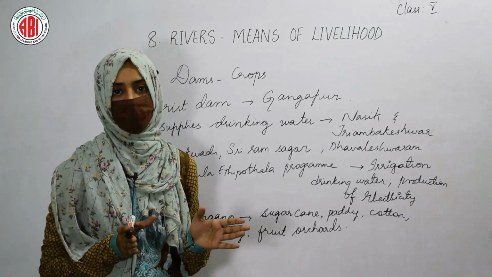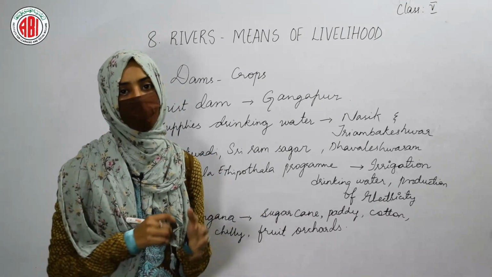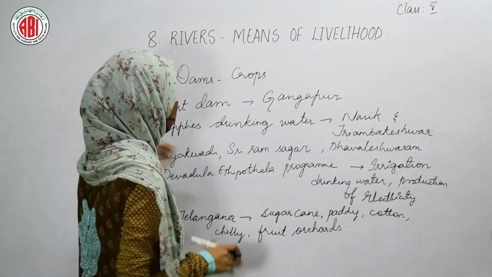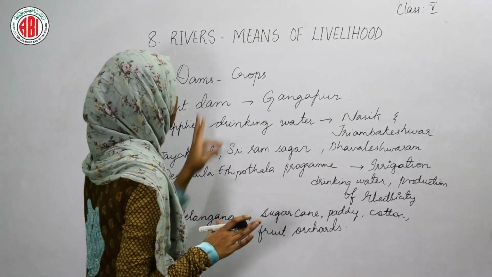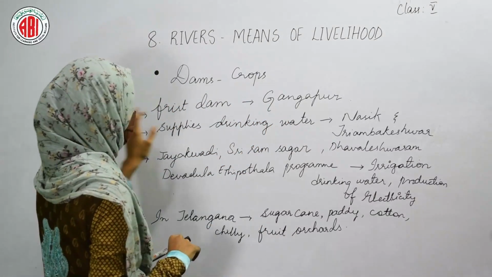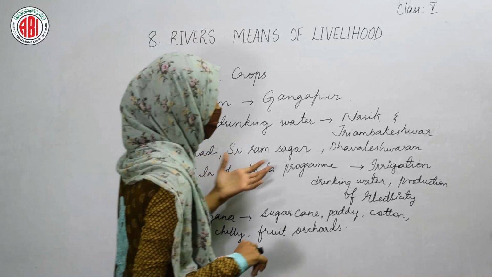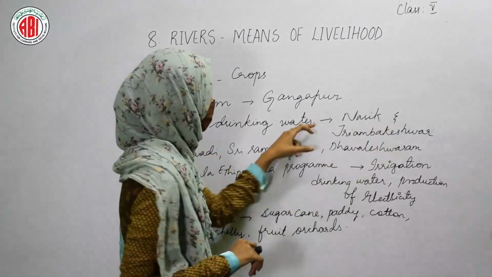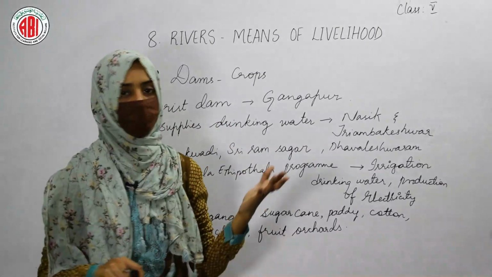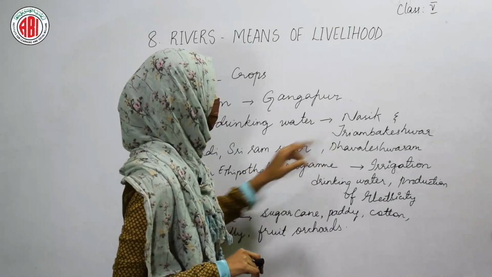Now I am going to explain you about the dams that are built across the river Godavari. First dam that is built across the Godavari river is at Gangapur, and this dam supplies drinking water to the different cities like to the Nasik and also to the Triambakeshwar. So this provides the drinking water to the people who are living in Nasik and Triambakeshwar.